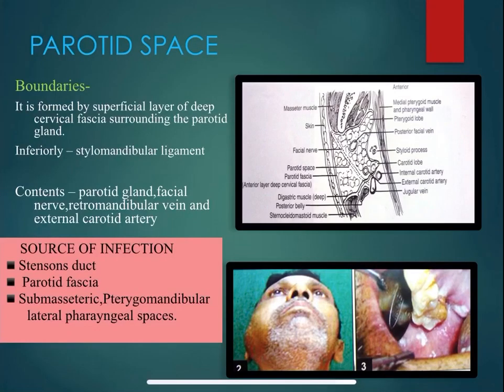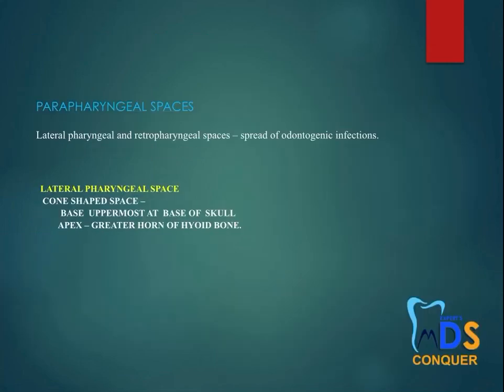And coming to the parotid space, the same thing. The source of infection is the Stenson duct, the parotid fascia, the submasseteric, pterygomandibular and lateral pharyngeal spaces. Coming to the parapharyngeal space, the lateral and the retropharyngeal spaces can be infected by the spread of odontogenic infection. The lateral pharyngeal space is actually a cone shaped space.